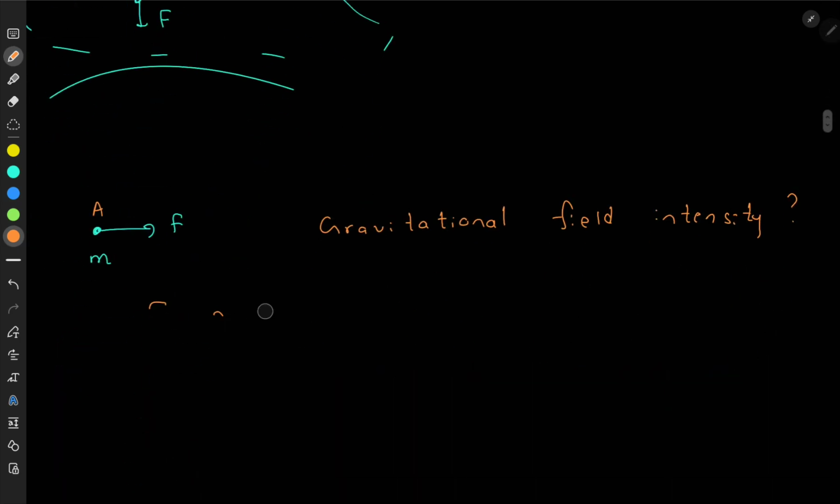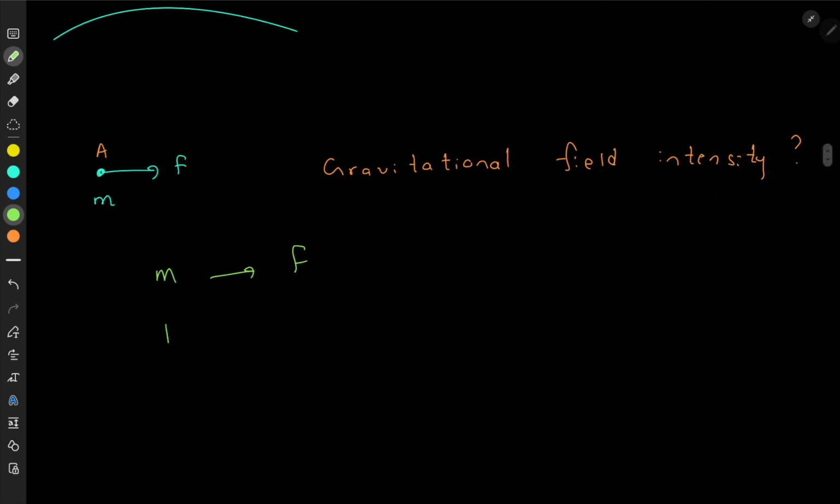Then what is the force experienced by 1 kg? It's definitely F over m. So F over m is defined as the gravitational field intensity. I can just put it as E, the symbols don't really matter, but the gravitational field intensity E is equal to F over m.